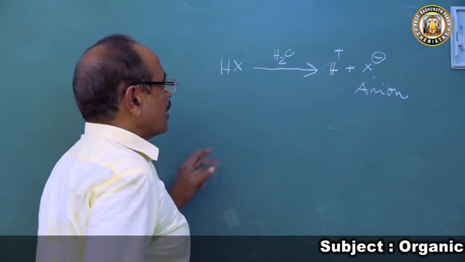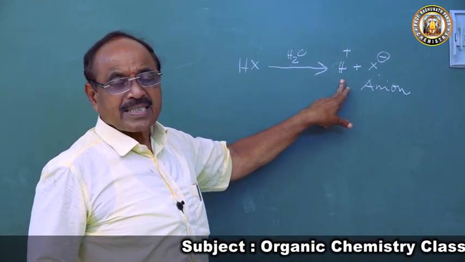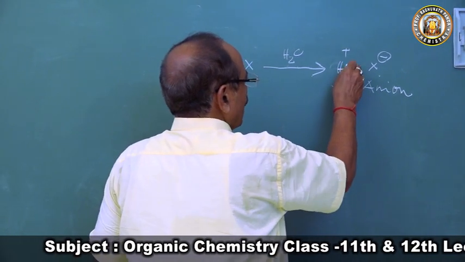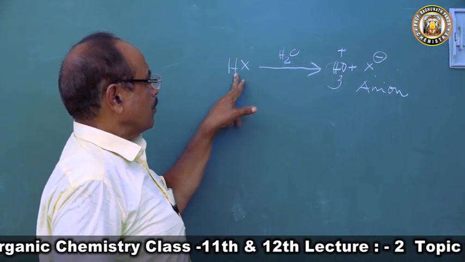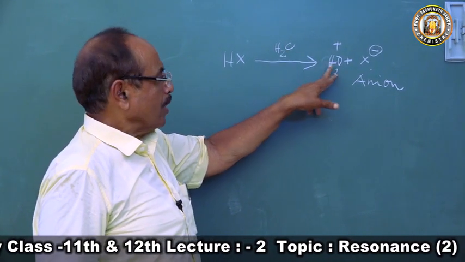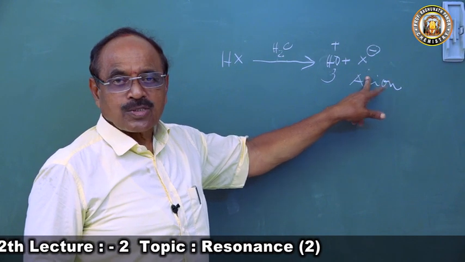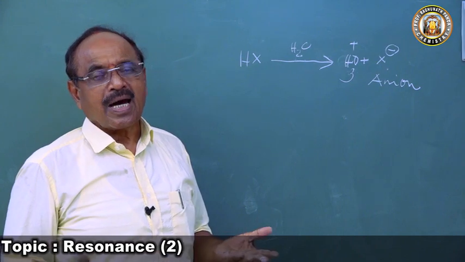This anion is stable after the acid donates H plus. To whom? To water. So water forms H3O plus, the hydronium ion. So the acid donates a proton to water, and water forms hydronium ion and anion. Those compounds which can donate a proton are called acids.